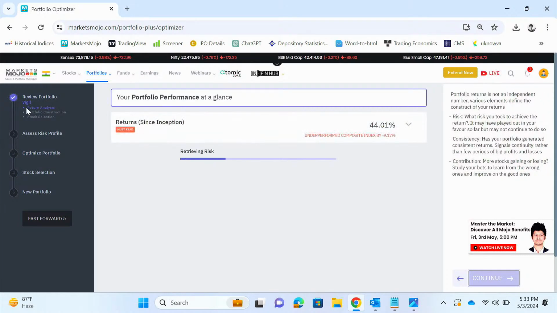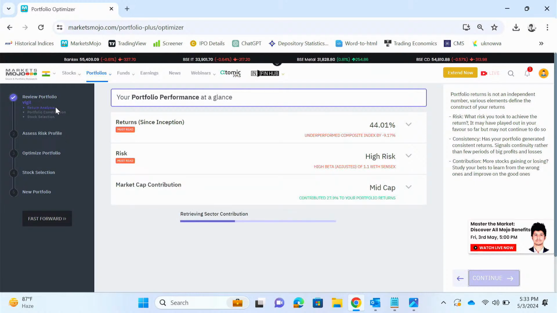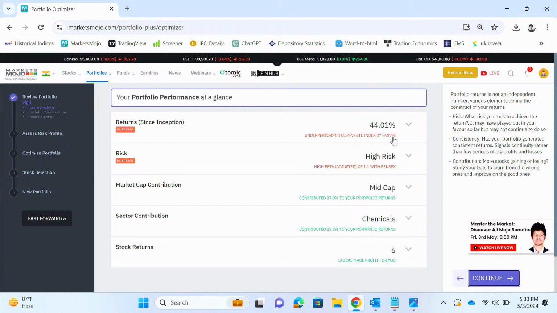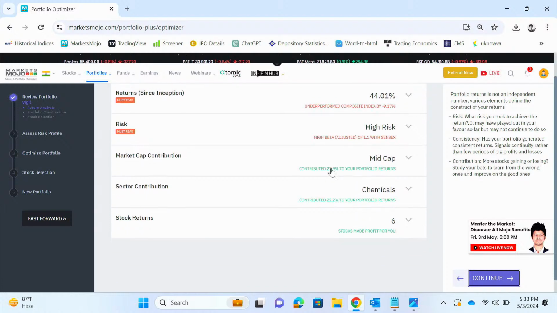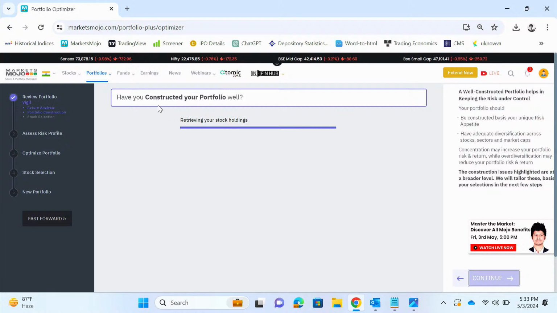It is doing a return analysis on my portfolio. So has my portfolio done well or not? So you can see returns since inception. So it has underperformed the index by 9.17%. It is high risk, more riskier than Sensex. Yet it is giving me less returns. So it's not really ideal. Just click continue.